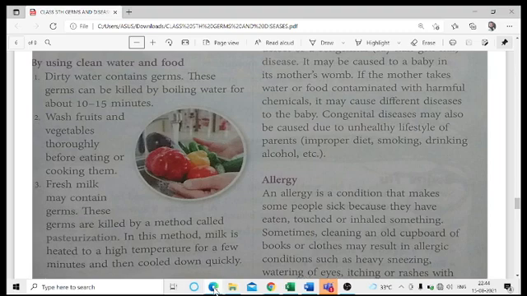Pasteurized milk means that, in order to protect the milk so that it can last for a longer period of time, the milk is heated at a very high temperature, and then suddenly cooled. When you are heating the milk at a very high temperature, whatever bacteria or fungi is there gets killed off, and at the same time, when we are cooling it suddenly, here also the things get changed.